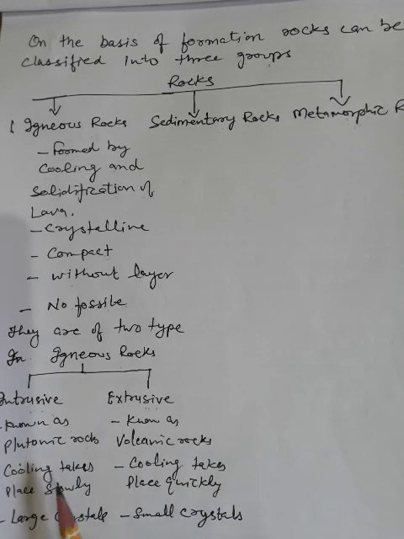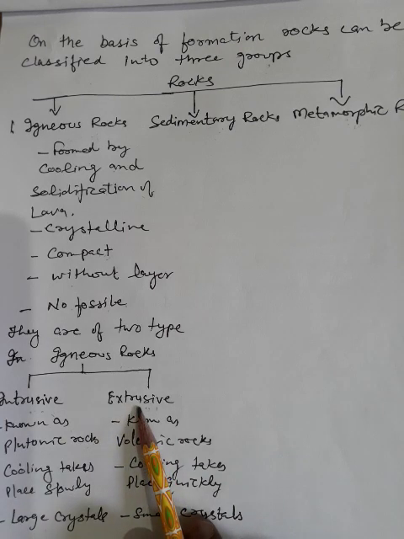In intrusive rocks, cooling takes place slowly because they are formed inside the earth, and there is no effect of climate and weather of a place. The cooling takes place quickly in extrusive rocks because they are over the earth's surface and affected by the weather and climate.